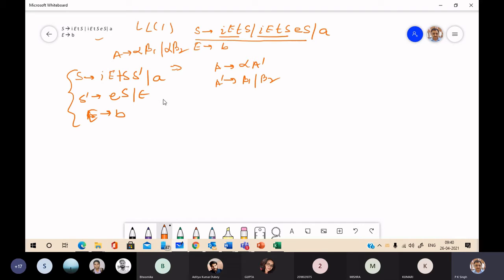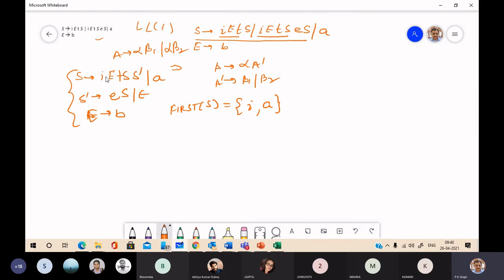So see, first of S contains I as well as A. Applying rule 2, A is a terminal symbol, then A must be in first of S. And if you recall the rules, by rule 3, this is Y1.